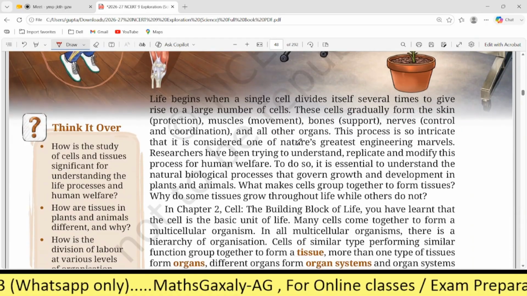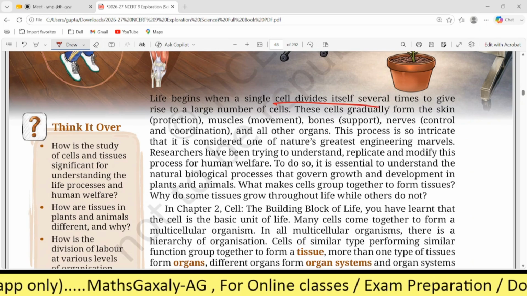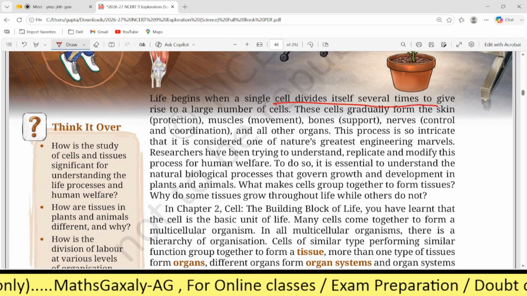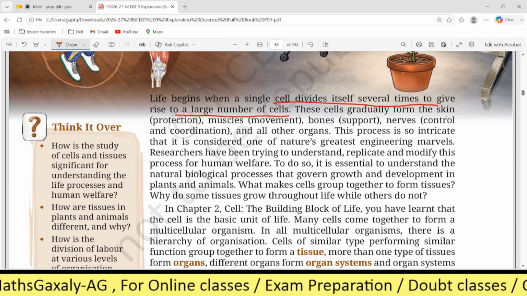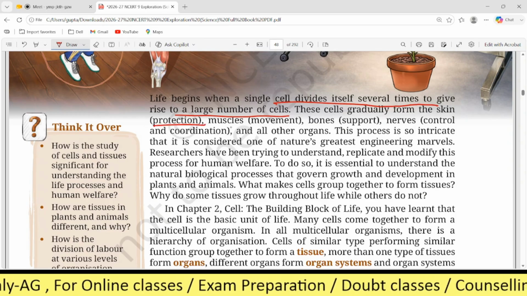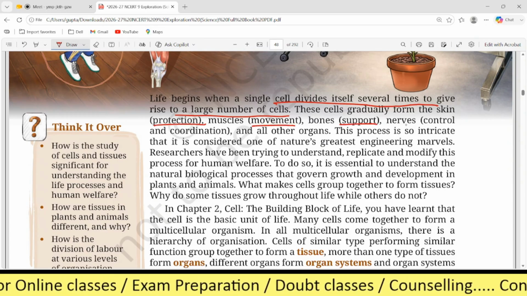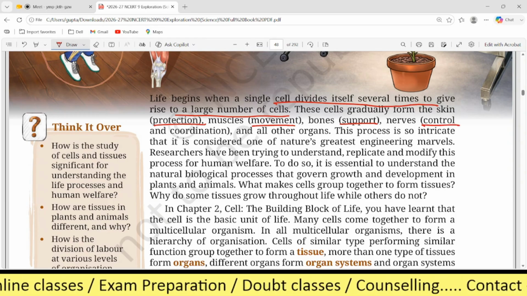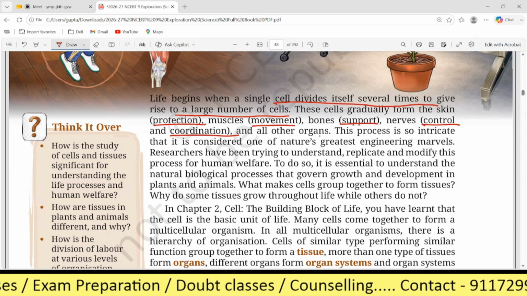Here it says that life begins when a single cell divides itself several times to give rise to a large number of cells. These cells gradually form the skin for protection, muscles which help in movement, bones which support us, nerves which control and coordinate, and all other organs.